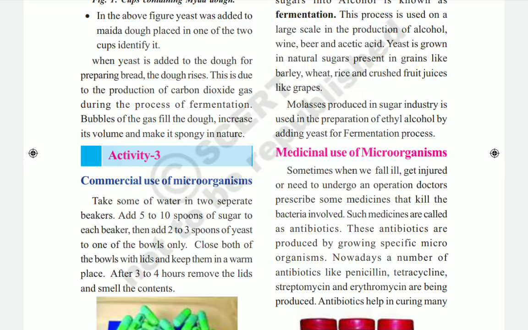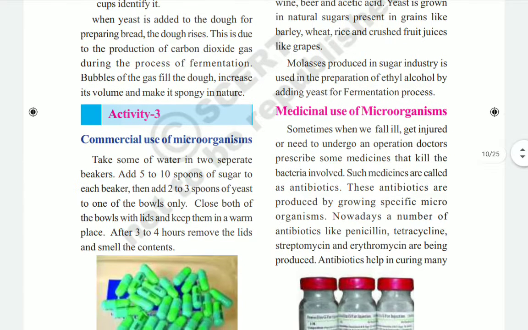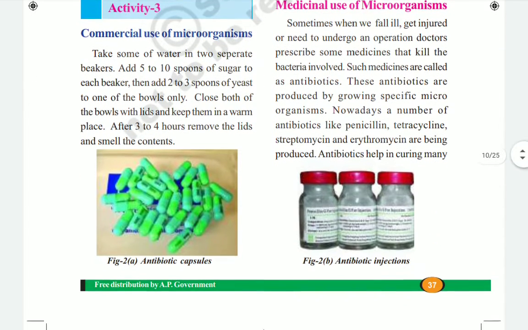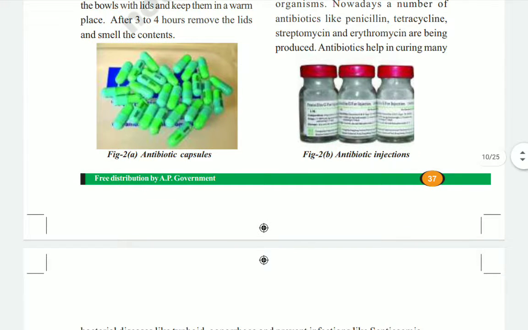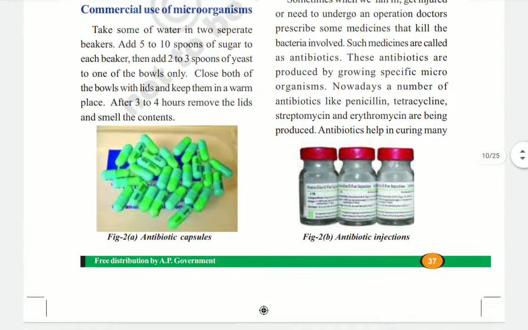If you are getting any cough, cold or some diseases, the doctor will mainly prescribe antibiotics. The disease-causing cells will be killed by these medicines, so these are called antibiotics.